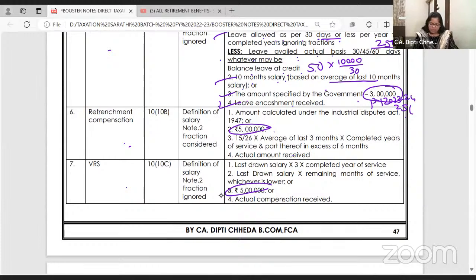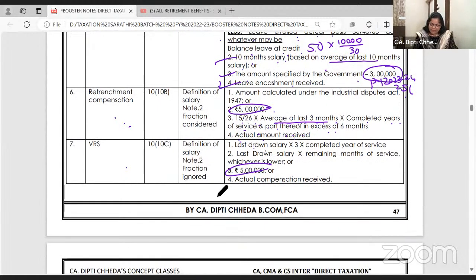The exemption is the least of: 15/26 into average of the last 3 months into completed years or part thereof in excess of 6 months, and the actual amount of retrenchment compensation received. So take the fraction.